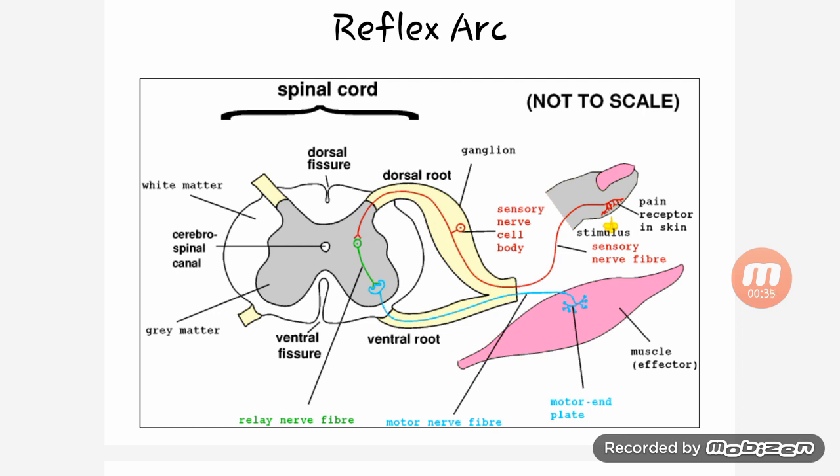First, you can see the pain receptor present in the skin which stimulates the sensory nerve fiber and then the sensory nerve cell body. Then it goes to the relay nerve fiber in the spinal cord, in the central spinal canal. And then it passes through the ventral root and then to the muscles or motor end plates.